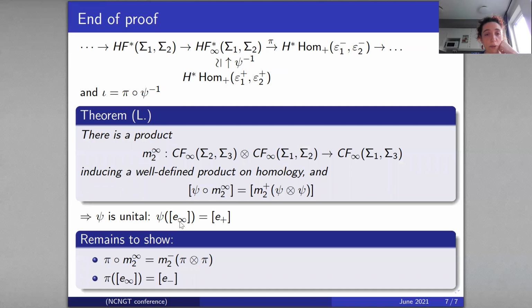And so what remains to prove, because if you remember, we want to prove that iota preserves the product and is unital. Iota is this composition of maps. We have proved that this first map is unital and preserves the product. So what remains to show is that the map pi preserves the product and is unital in homology. This is a little bit more tricky, involving some properties of the Cthulhu complex, concatenation of cobordisms, and some properties of transfer maps.